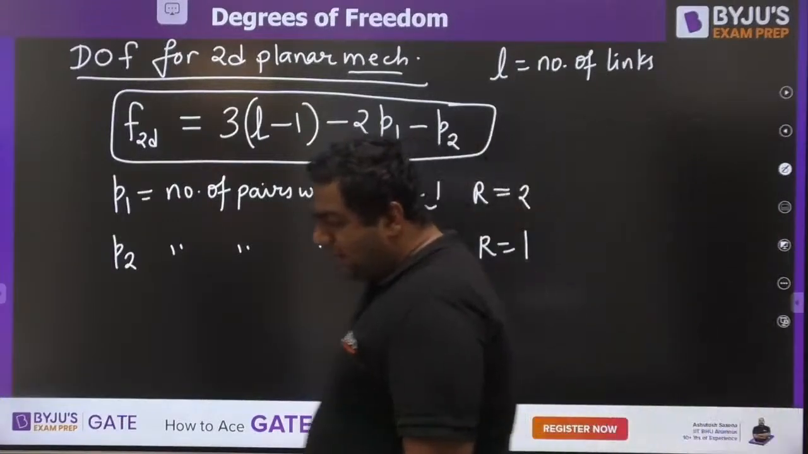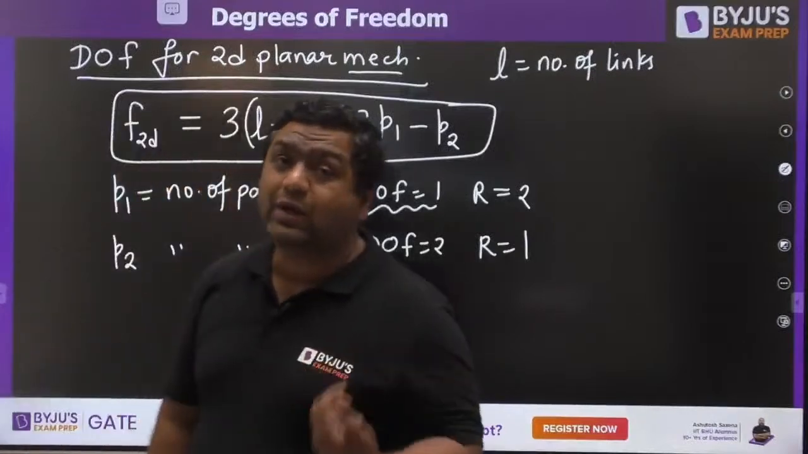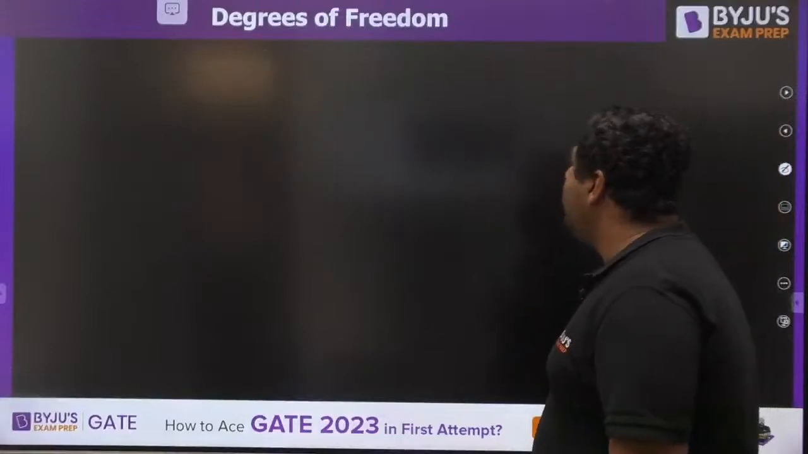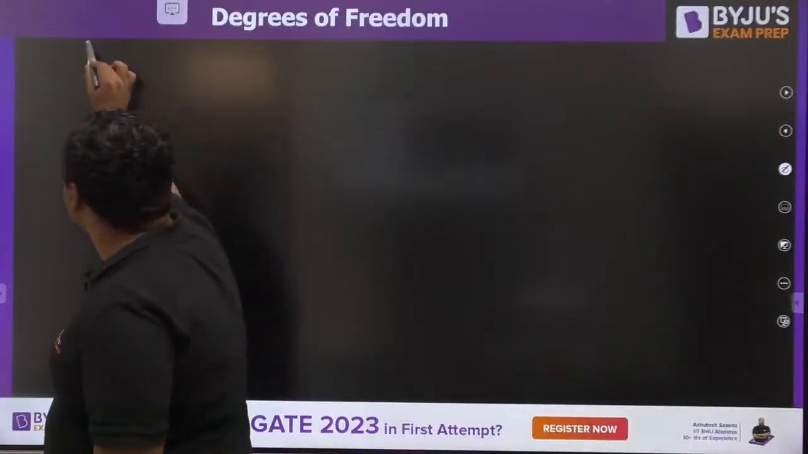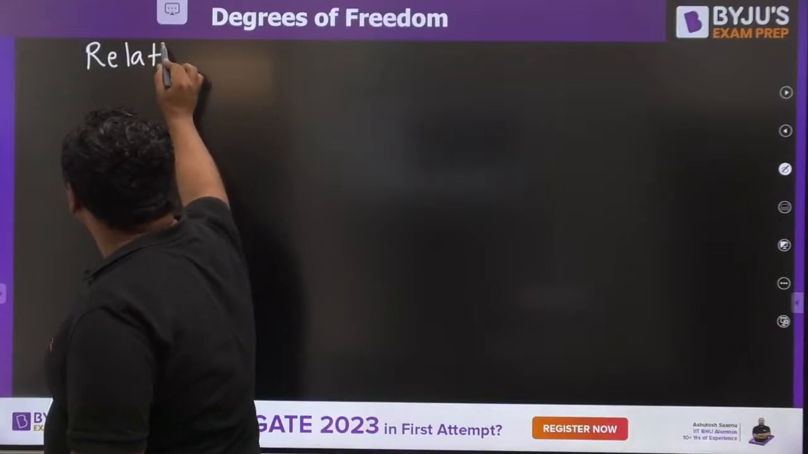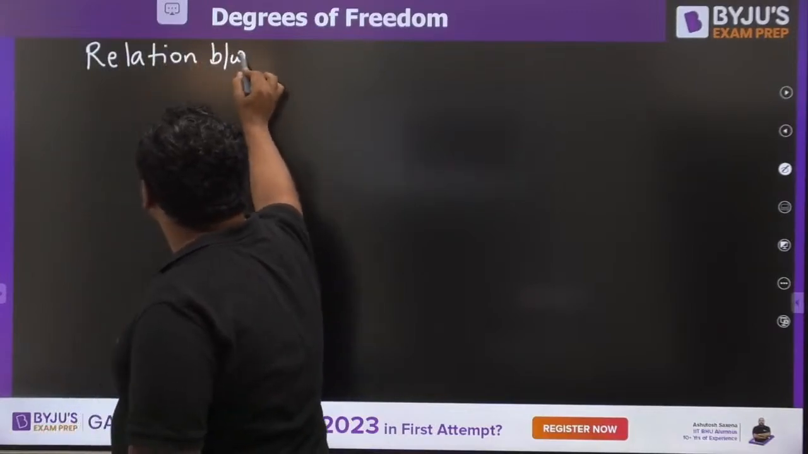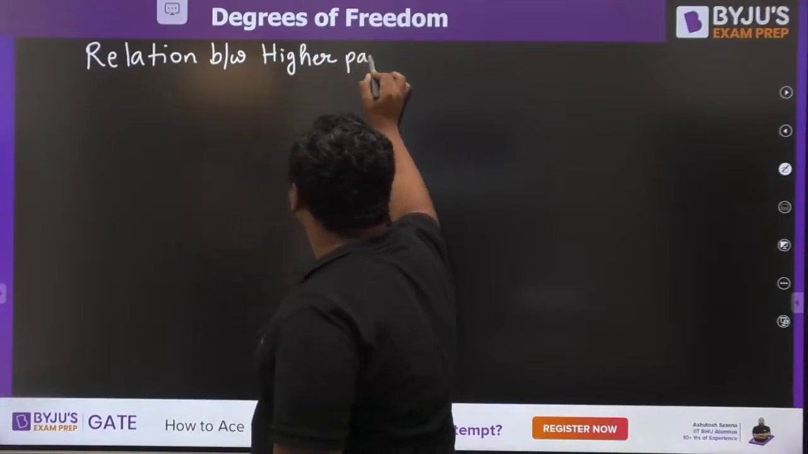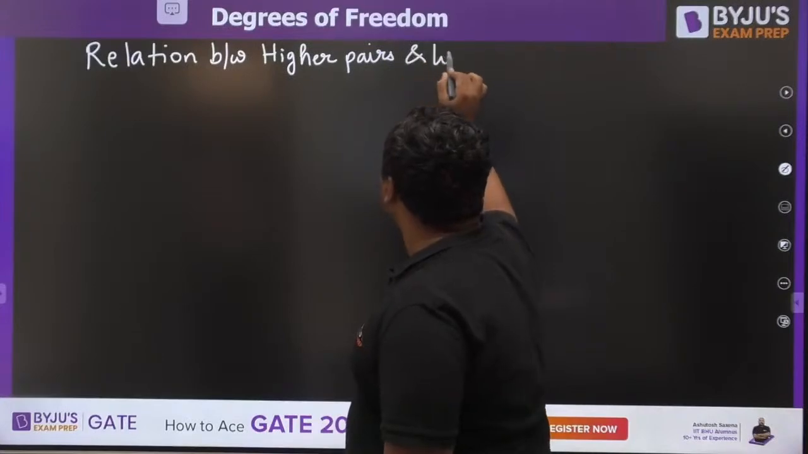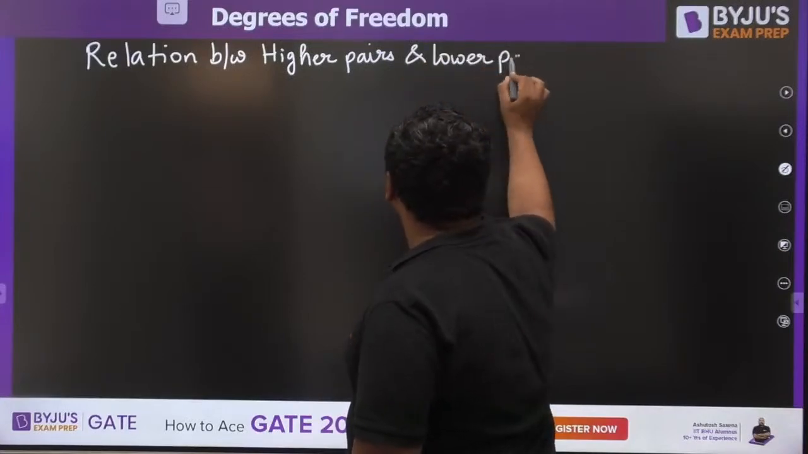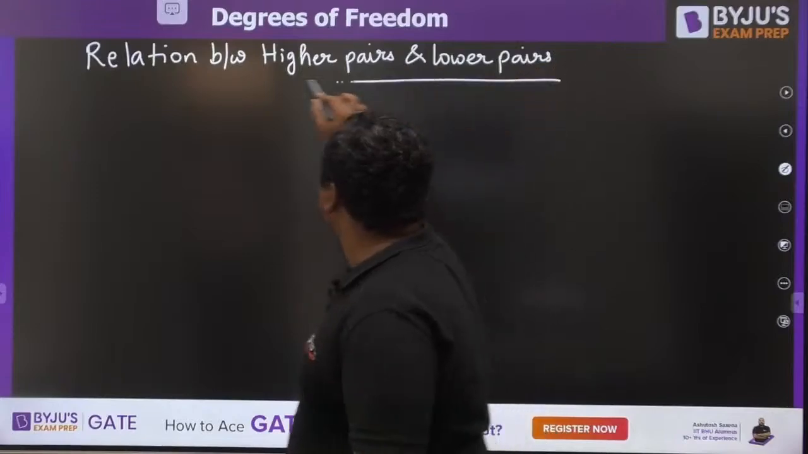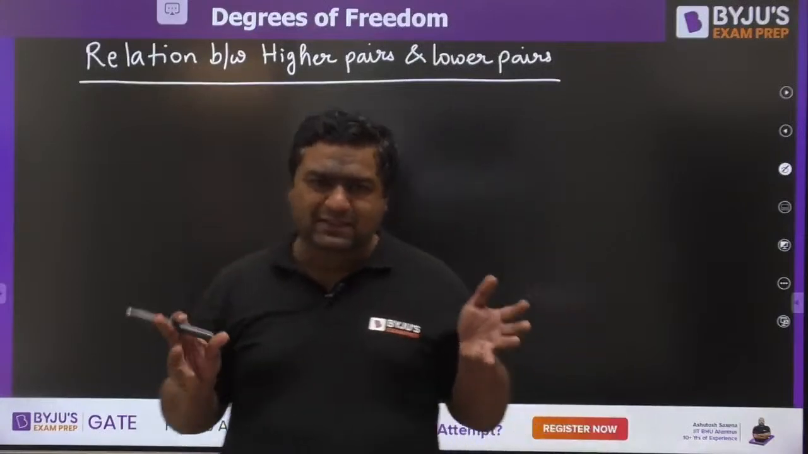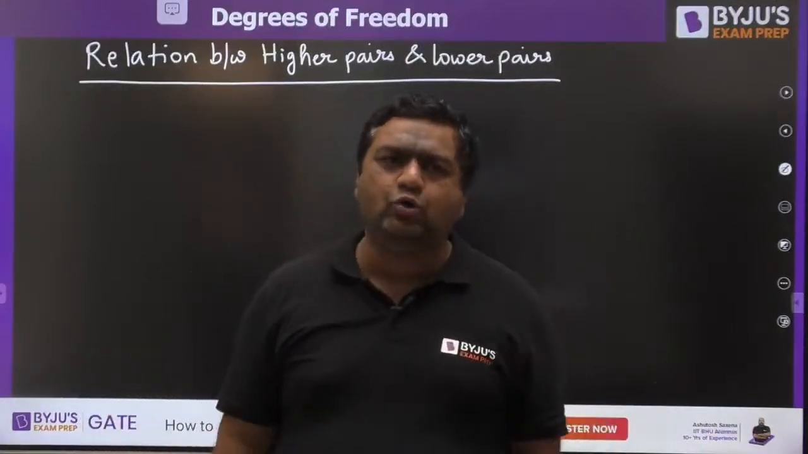So this was given, my dear, but later on it was converted into some other format by Sir Kutzbach. To understand that format, we need to understand the relation between higher pairs and lower pairs. So for that, I am going to make 2 similar mechanisms where we are getting the same input to output motion.